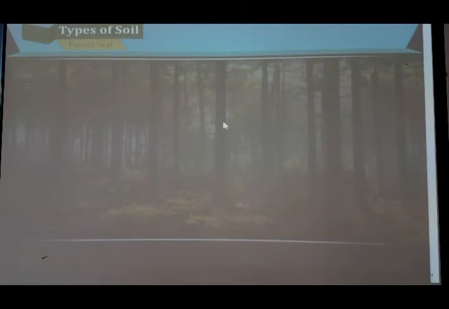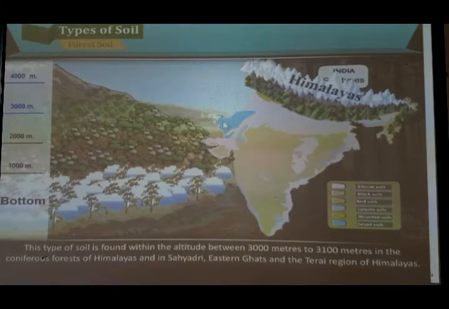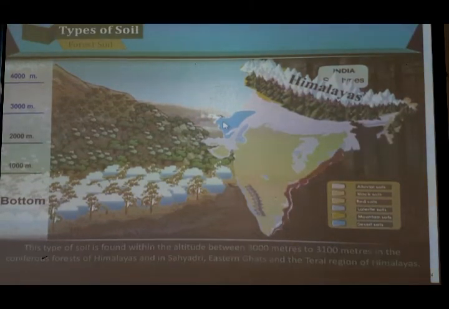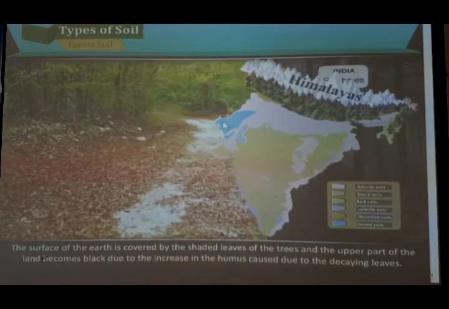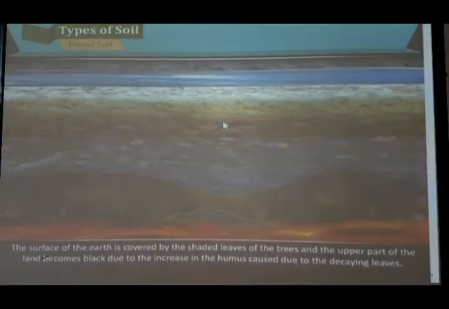Next is forest soil. This type of soil is found within the altitude between 3000 meters to 3100 meters in the coniferous forest of Himalayas and in Saigras, Eastern Ghats and the Tarai region of Himalayas. The surface of the earth is covered by the shaded leaves of the trees, and the upper part of the land becomes black due to the increase in humus due to the decaying of the leaves.